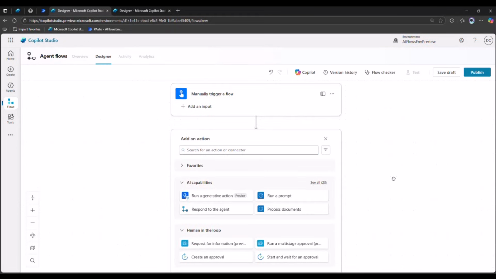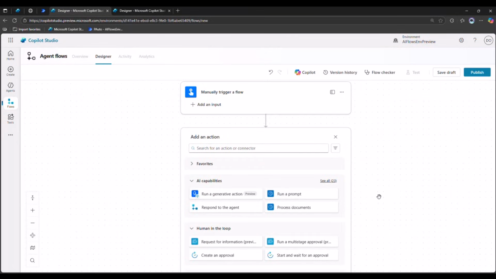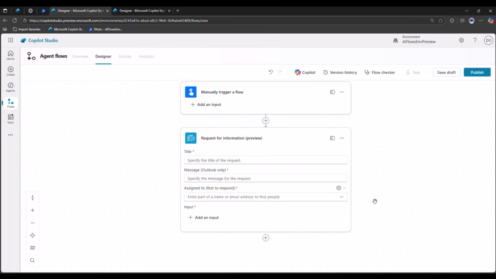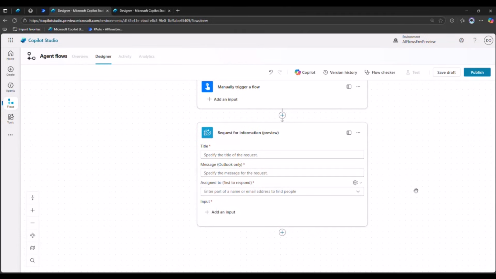Now I'm going to add the request for information action. And remember, we saw it right here. So request for information. And with that, I can easily and simply start configuring these requests. So one example is, I don't know, what should I do? Request quote of the day.